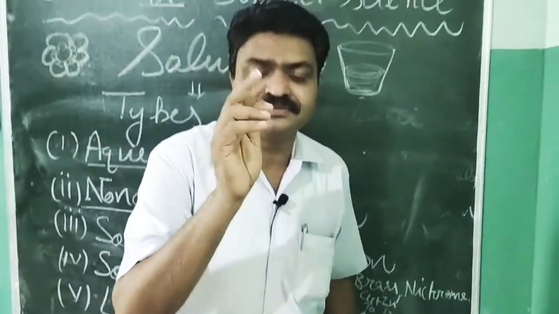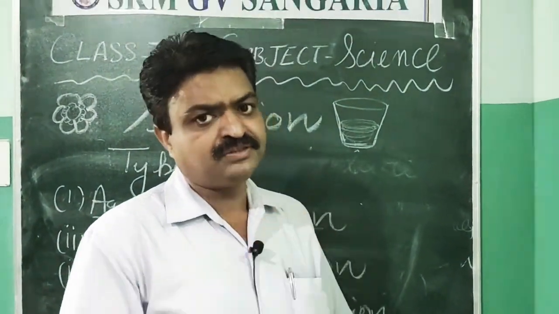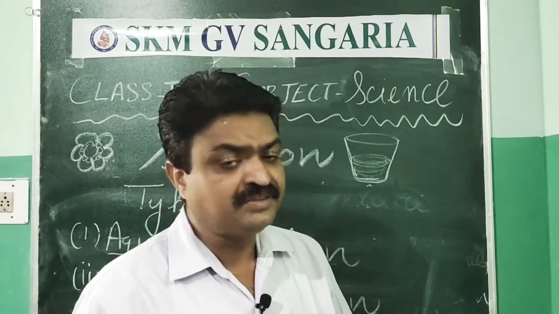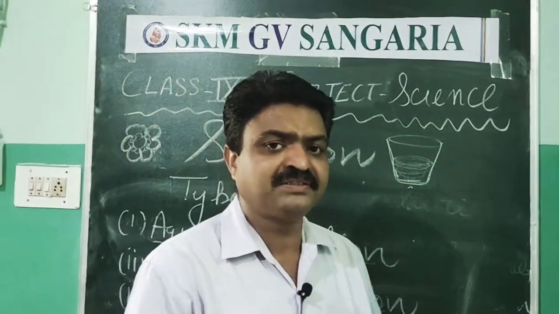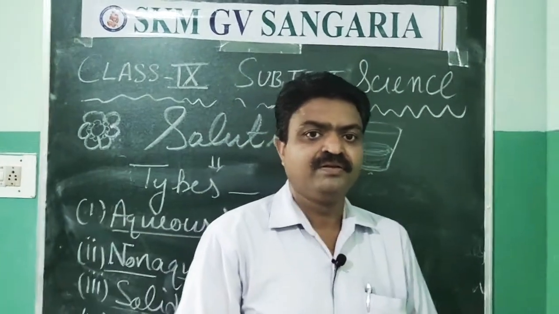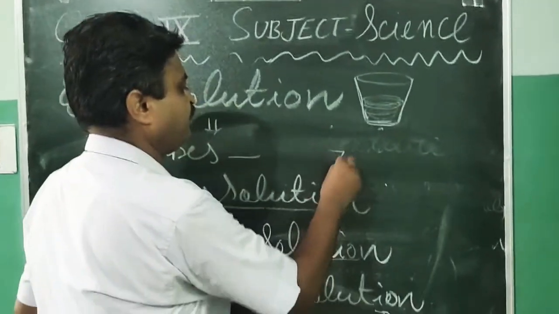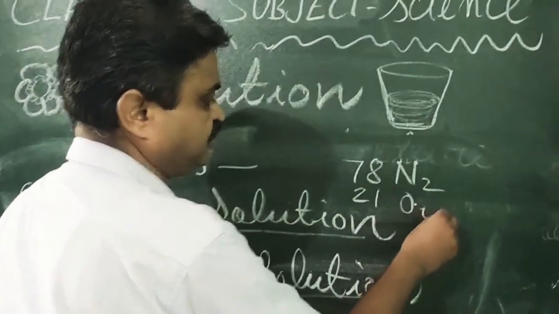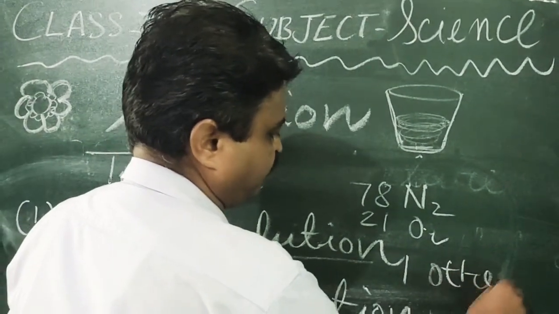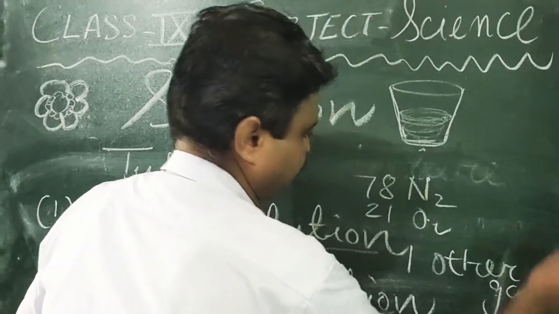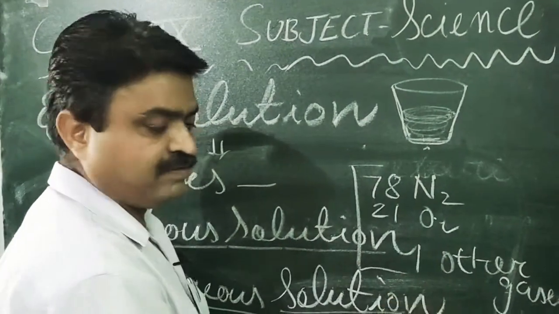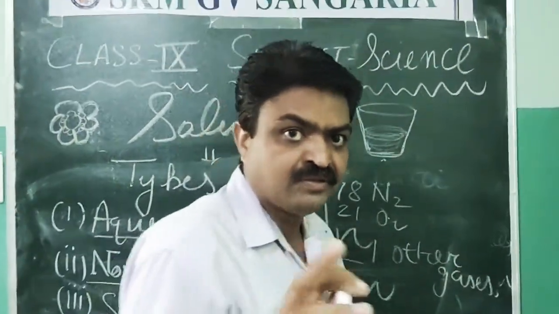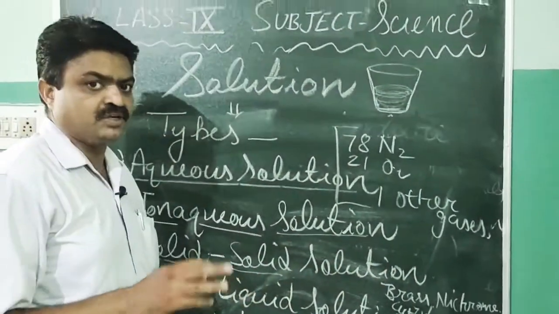Now, the gas-gas solution. For this you can give the example of air. Air is an example of a solution in which gaseous substances are found together. Like in the air, there is 78% nitrogen, 21% oxygen, and 1% other gases or particles. So we can say that air is an example of a gas-gas solution. So these are the types of solution, student.